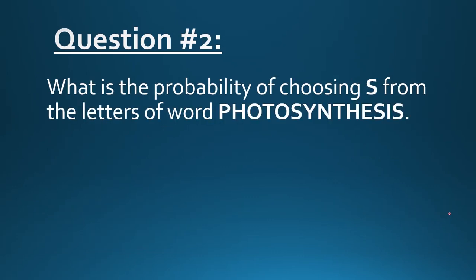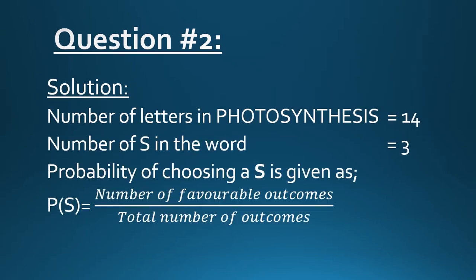What is question number 2? What is the probability of choosing S from the letters of the word photosynthesis? Here we are given the word photosynthesis, and you have to get the probability of choosing an S from this word. Here we have the solution. Number of letters in the word photosynthesis: you need to count each letter, so there are a total of 14.